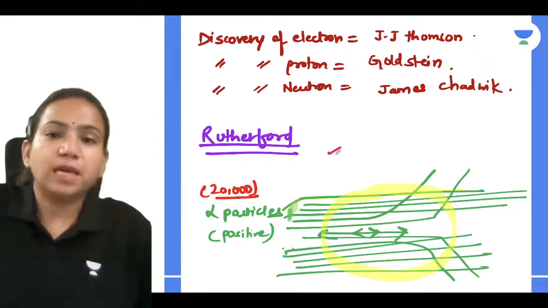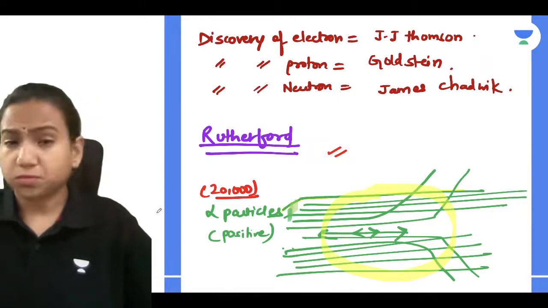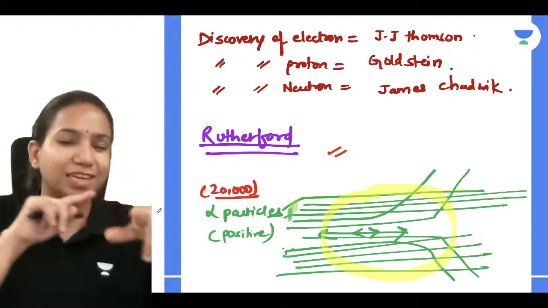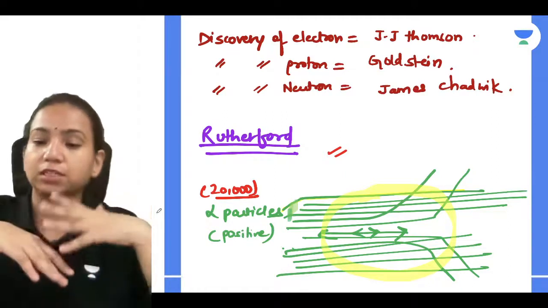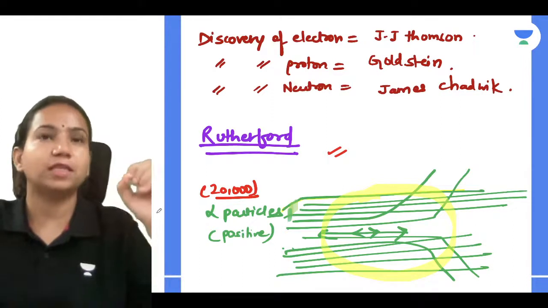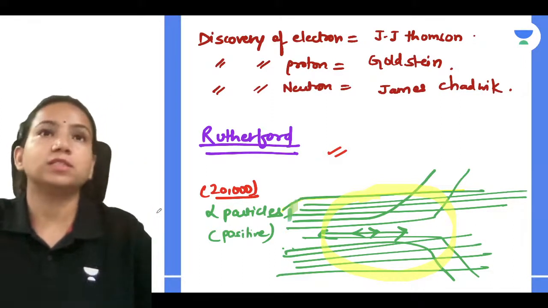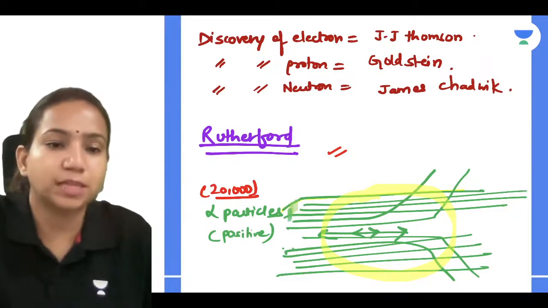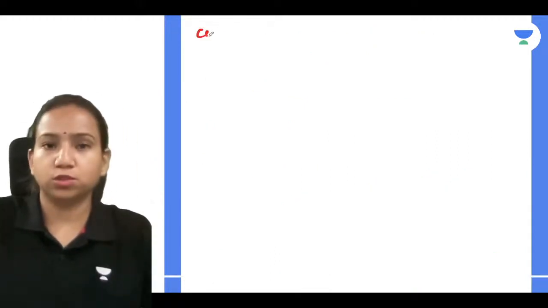So Rutherford made a lot of conclusions from the simple observations that he got from the experiment. Most of the alpha particles went straight, only a few alpha particles got deflected by small angles, and last but not least, only 1 out of 20,000 retraced its path, right? What is the reason? Obviously the positive charge entity is near it, and that's why this happened. Now, he made the conclusions.